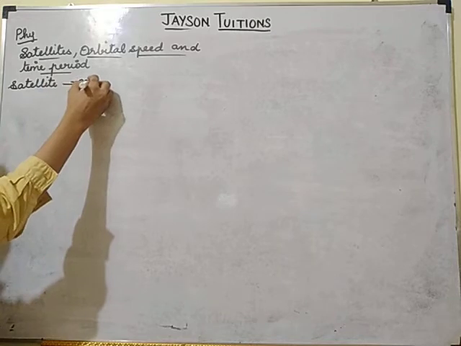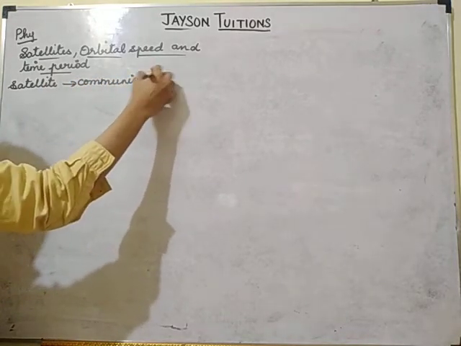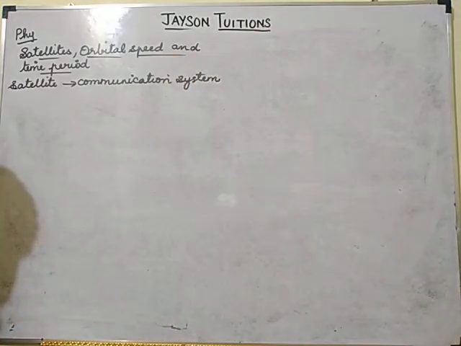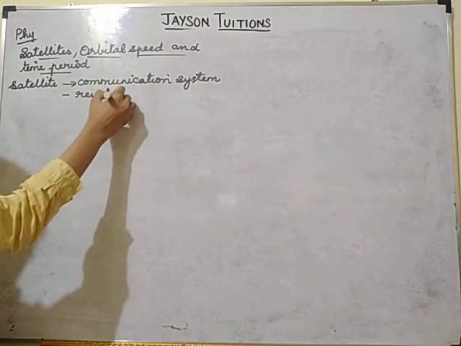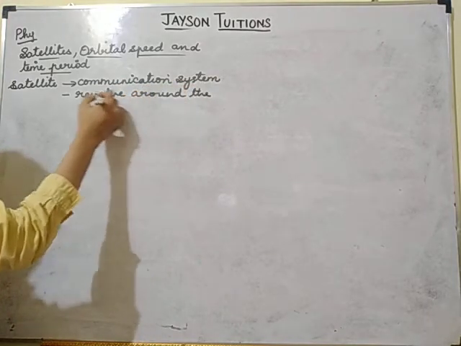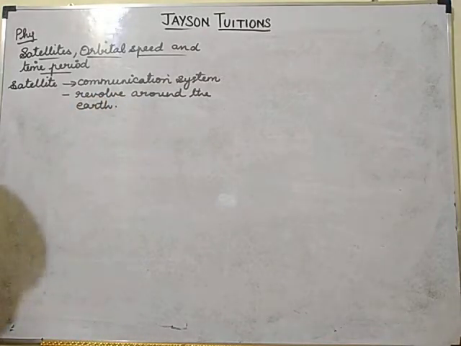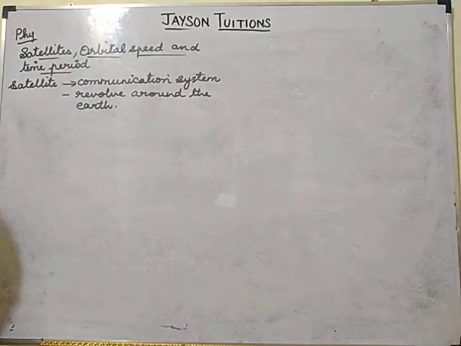First, satellites. What is a satellite? A satellite is a communication system. Satellites revolve around the earth like planets. How the planets revolve around the sun, in the same way the satellites revolve around the earth.